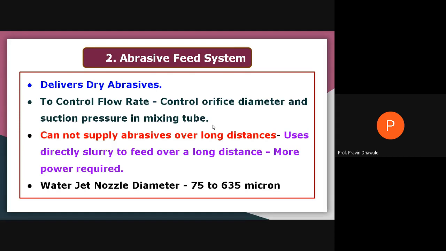When the requirement is like this, you have to supply the abrasive water jet over a longer distance. At that time, you mix abrasive and water in one location, and that slurry is allowed to pass through the nozzle in order to produce the high velocity abrasive water jet, meaning over a longer distance.